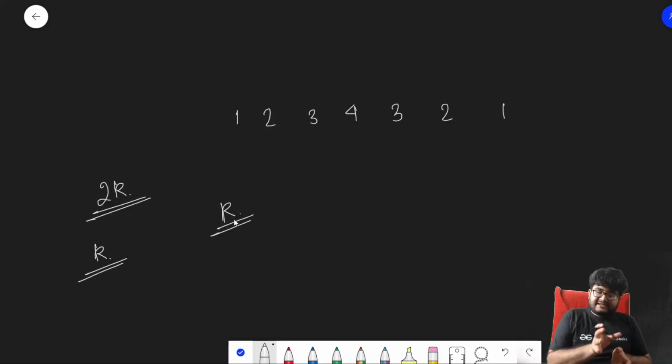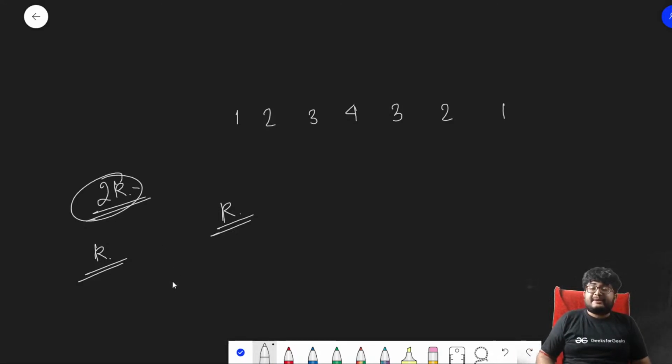And you have to find the maximum length substring of length 2k. There will be left k digits and right k digits, so that's why it will be of size 2k. So you have to find such maximum 2k.